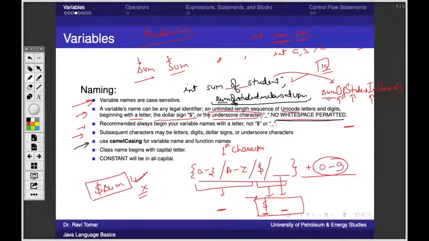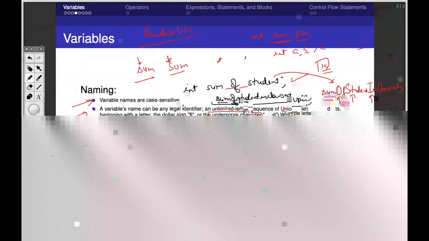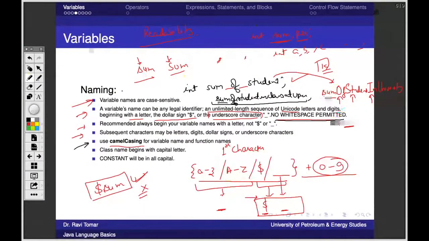So if there is any variable name or function name that is more than one word, we would be using camel casing. Camel, capital C, casing, like this. And if there is only a single word variable name, it should all be in small. This is the rule, right? Again, further we have to differentiate whether this is a function or a variable.